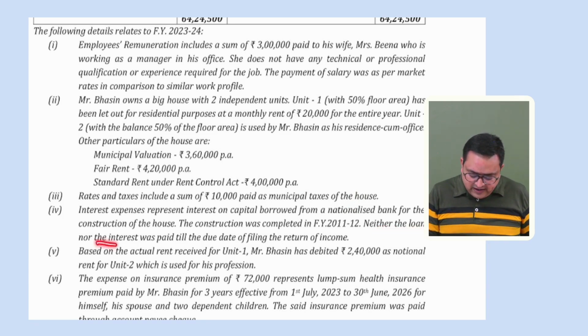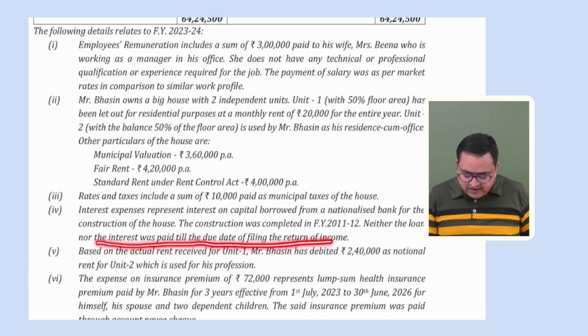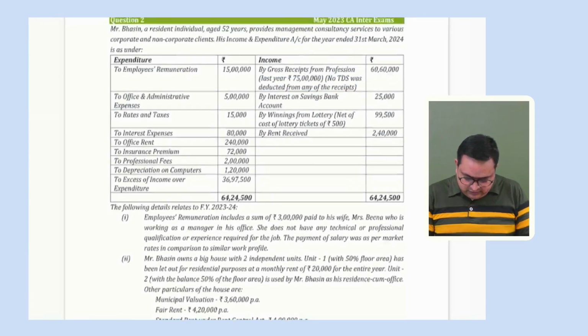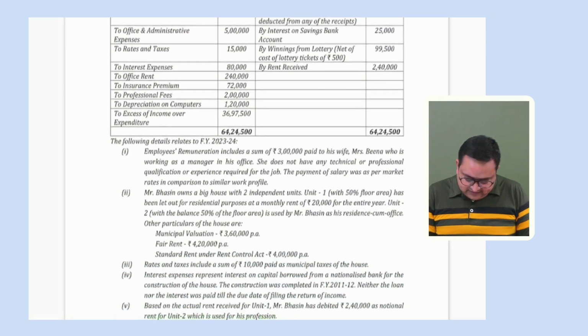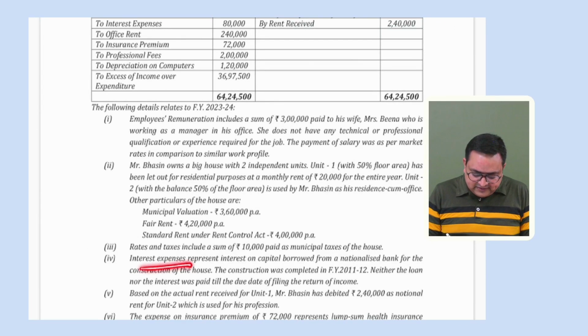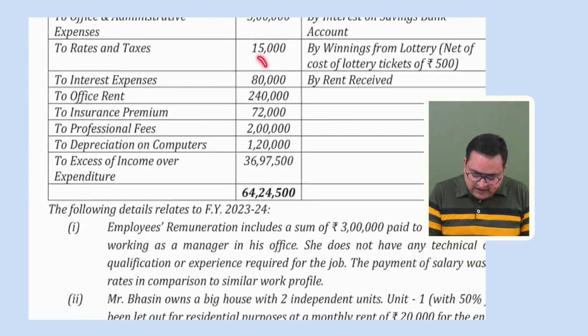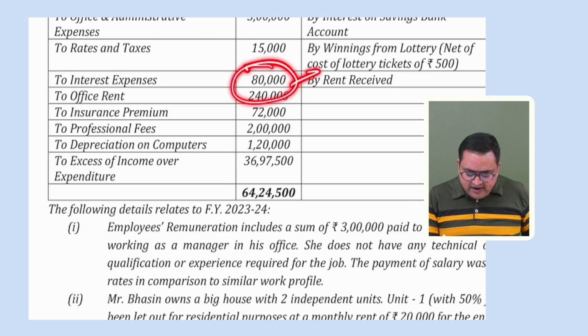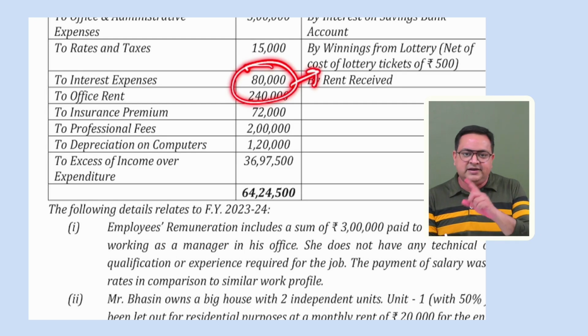Neither the loan nor the interest was paid till the due date of filing the return of income. Okay, we have not paid the loan nor the interest. So they are saying that there was interest expense of 80,000 rupees. This entire 80,000 rupees is related to capital borrowed for the house. We understand that 75% of the interest is related to house property.